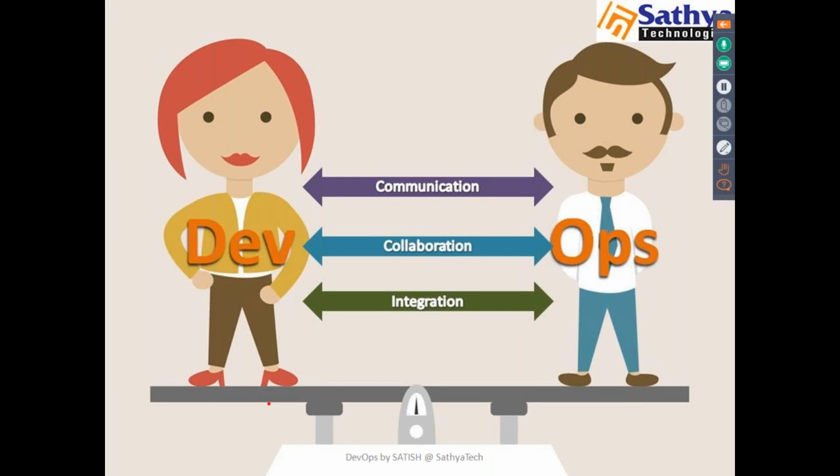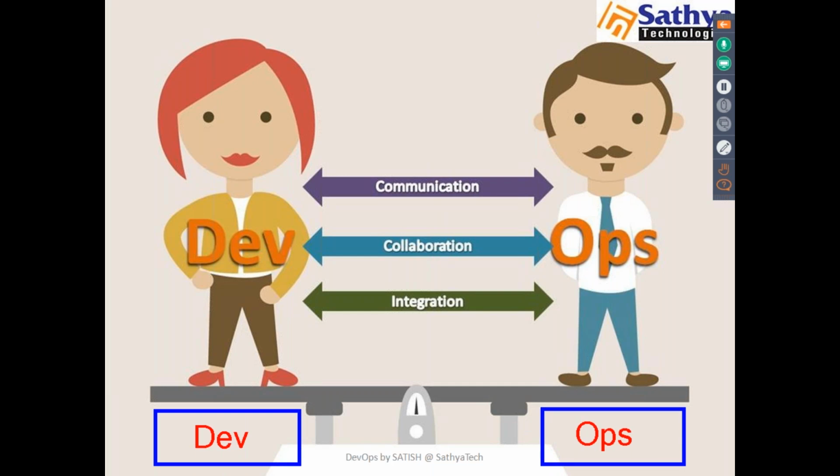So here dev team will have their own platform. So they will work and they will develop it. At the same time, ops team will have their own platform. So these two different teams will have their own work culture. So it's both development and operations. But now we have a question: why do we have to integrate these two teams, development and operations, right?